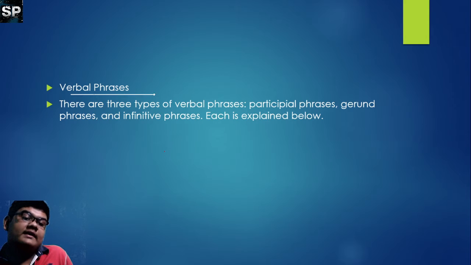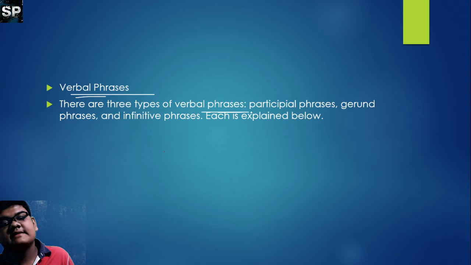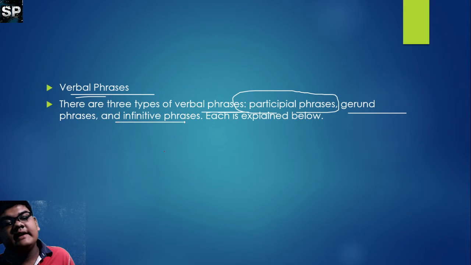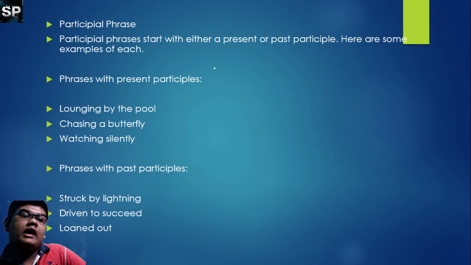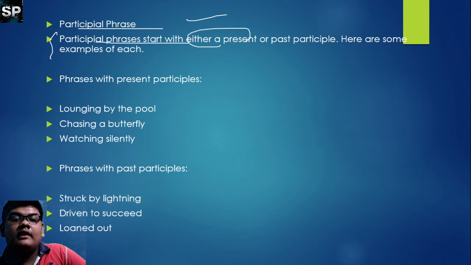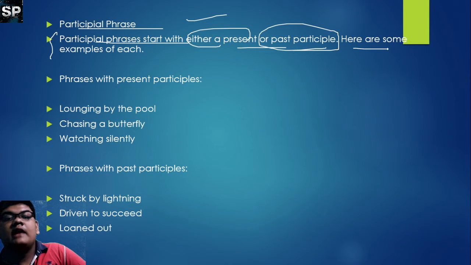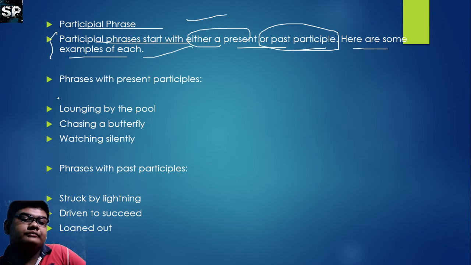What are verbal phrases? There are three types of verbal phrases: participial, gerund, and infinitive phrases. Each is explained below. Participial phrases start with either a present or a past participle. Here are some examples of each.